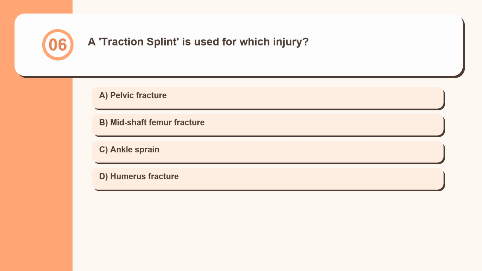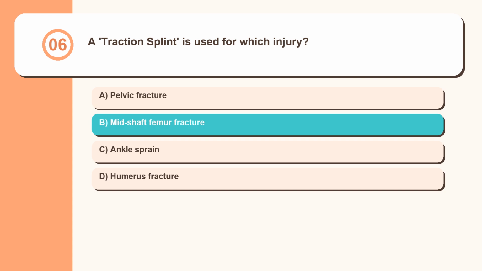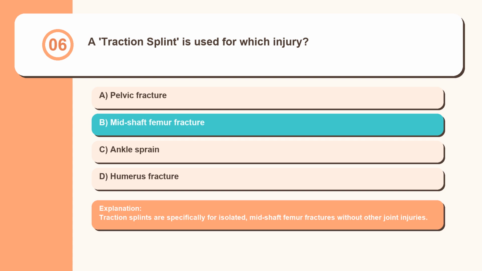Question 6. A traction splint is used for which injury? Pelvic fracture, midshaft femur fracture, ankle sprain, humerus fracture. Traction splints are specifically for isolated, midshaft femur fractures without other joint injuries.